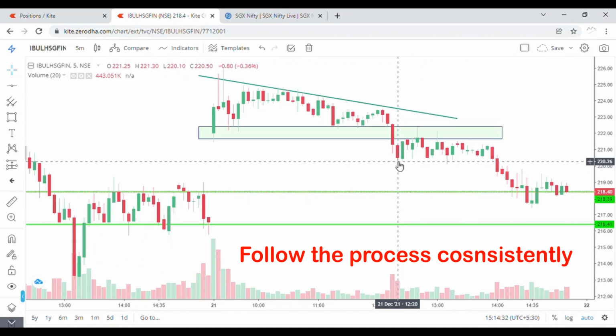You cannot do anything about that, because putting a trade is totally in your hand. If you enter any trade, then the result will be borne by you only. So this is all about today's trade plan.